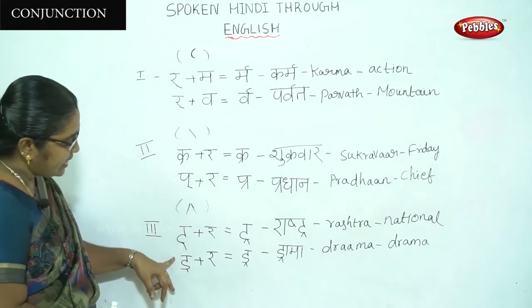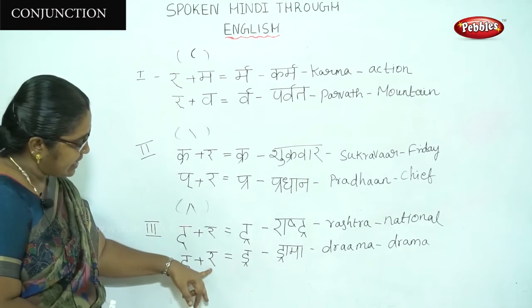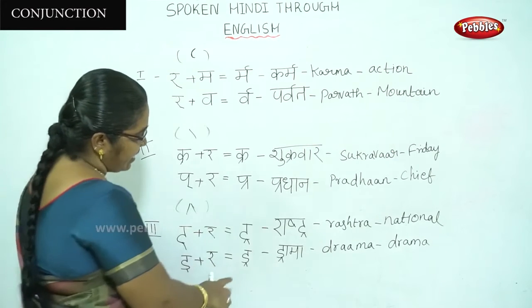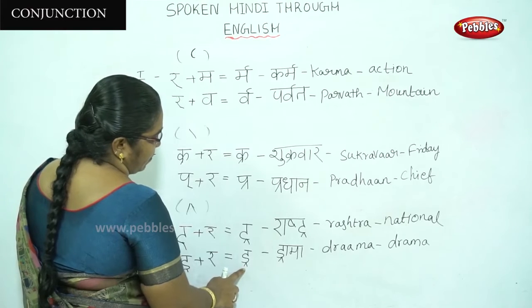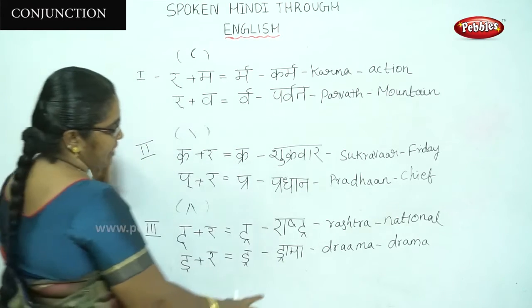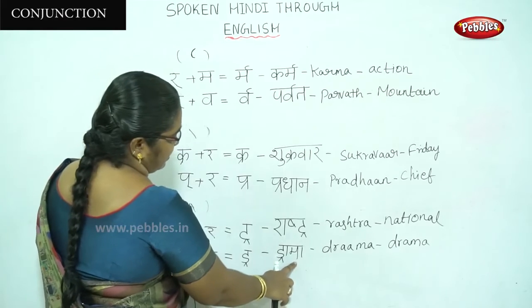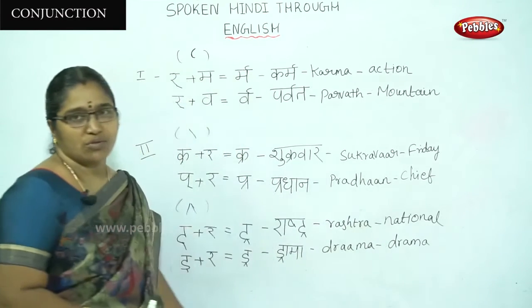Next one, the circular letter we can see "da". "Da" plus "ra", "dra". See here, I have written two slanting lines on opposite sides. Here "drama". The meaning is drama, shows.